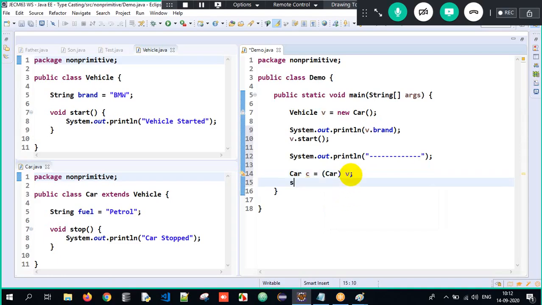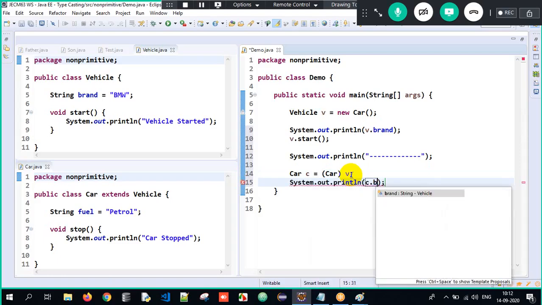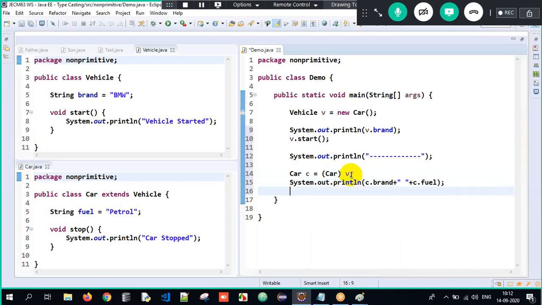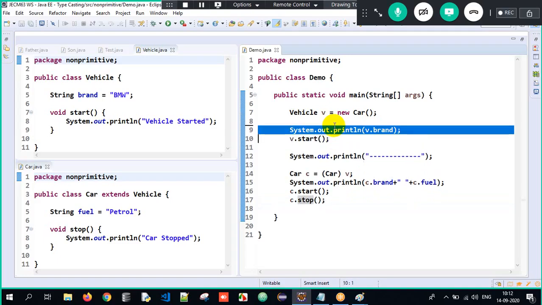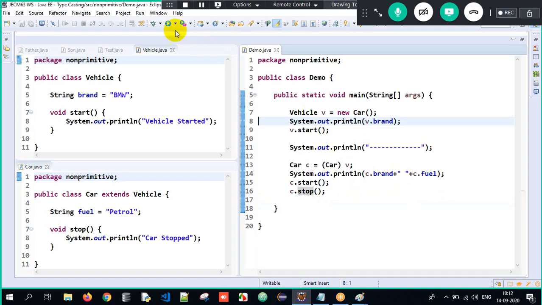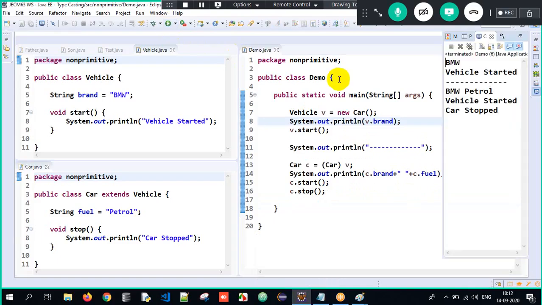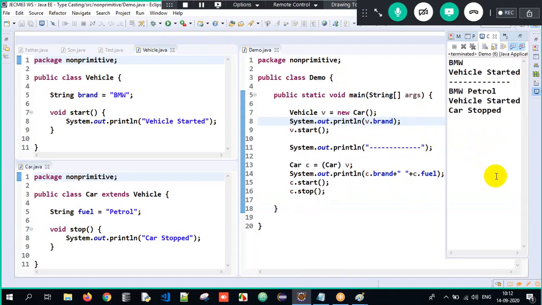Once we have downcasted, we can access the superclass property as well as the subclass property. See, I can access everything without any problems here. This is the difference between upcasting and downcasting. So when I executed, did I actually get the output here? Yes, we got the output. Got it, right? So this is all about upcasting and downcasting.